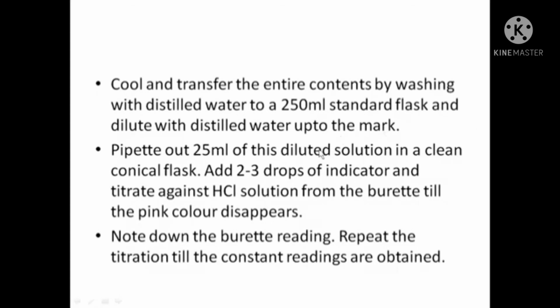Now, same procedure: take out 25 ml of the diluted solution in a conical flask, add 2 to 3 drops of indicator, and titrate against HCl solution from the burette till the pink color disappears. Note down the burette reading and repeat the titration.